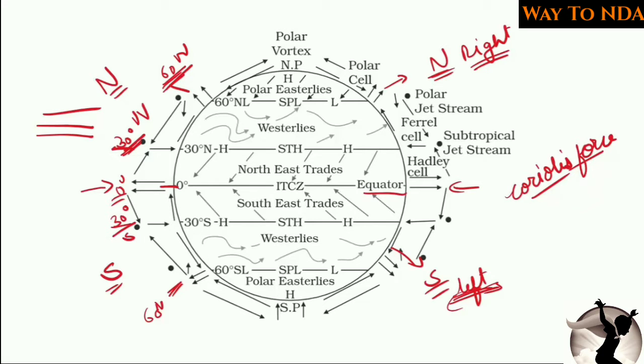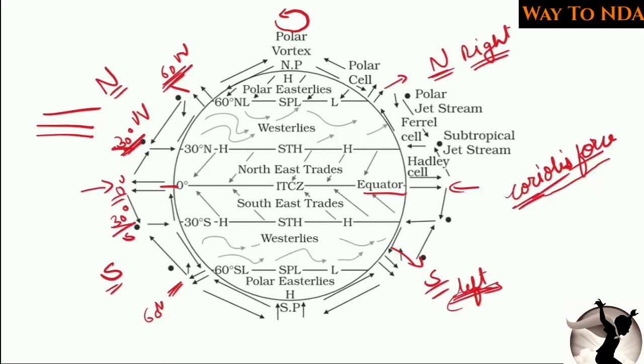Now what is this Coriolis force? This Coriolis force is the force which is acting on earth due to the earth's rotation. Now you know that the earth is rotating around its own axis and it takes around 24 hours. Due to this rotation, the Coriolis force is generated, and because of this Coriolis force in the northern hemisphere,